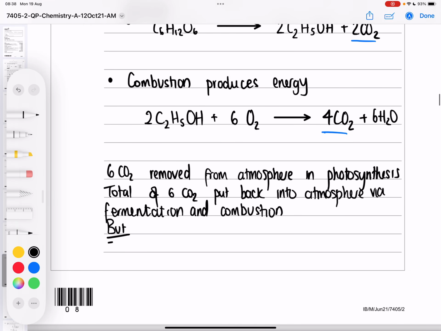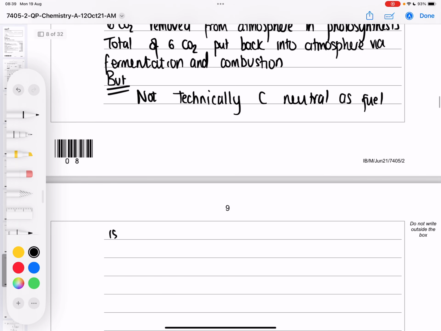But not technically carbon neutral, as fuel is used in production and distribution, transportation. So it's technically not a carbon neutral fuel.